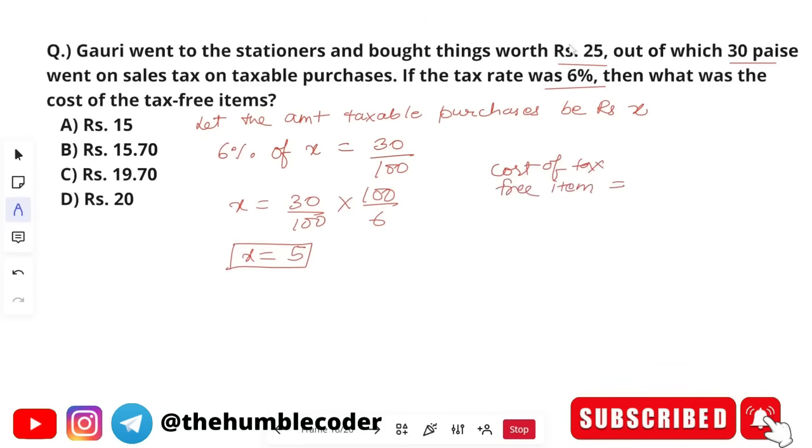She bought things worth rupees 25, right? So the total she bought minus the things on which tax was there. The things on which tax was there: one is 5 rupees and one was mentioned as 30 paise, right? So 5 plus 30 paise, we can write it like this. So this will be the tax-free items. Now when we do 25 minus this, we will get the answer as 19.70. So the correct answer will be option C.